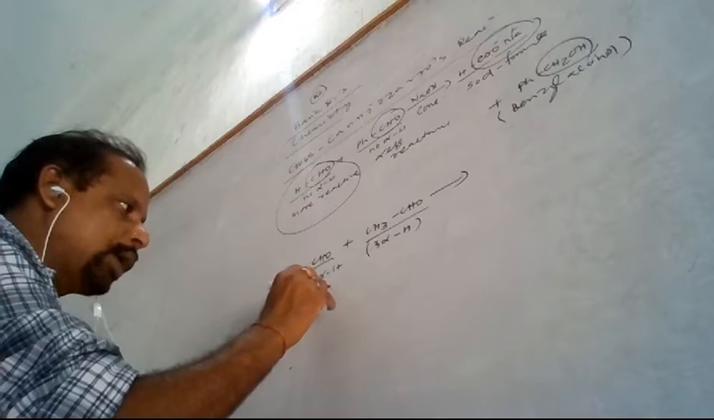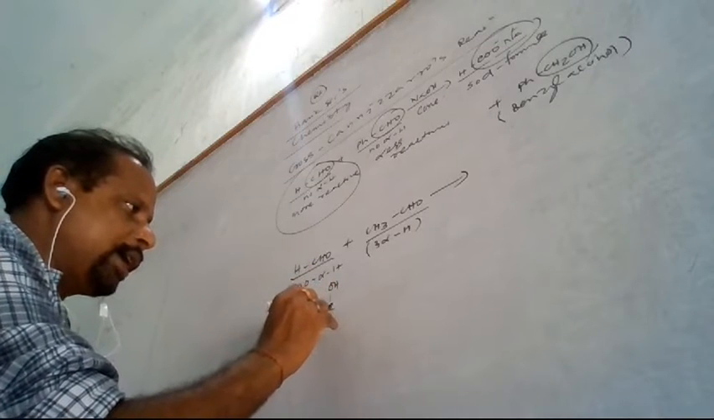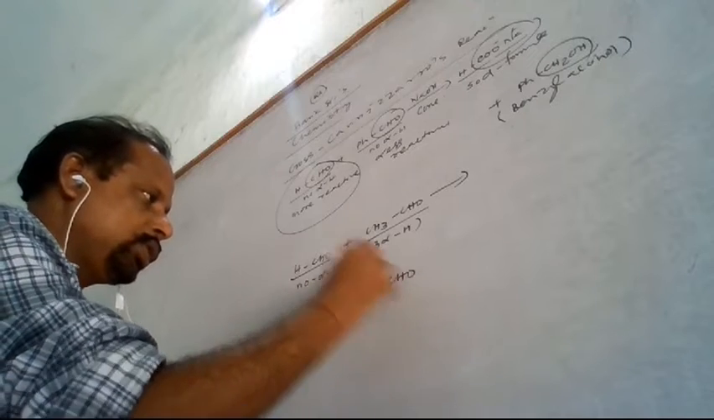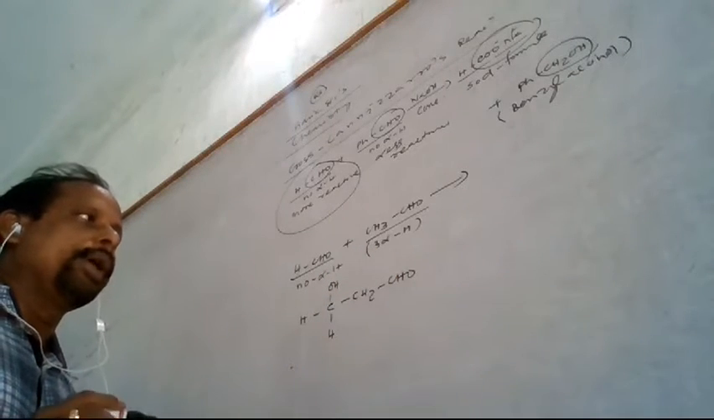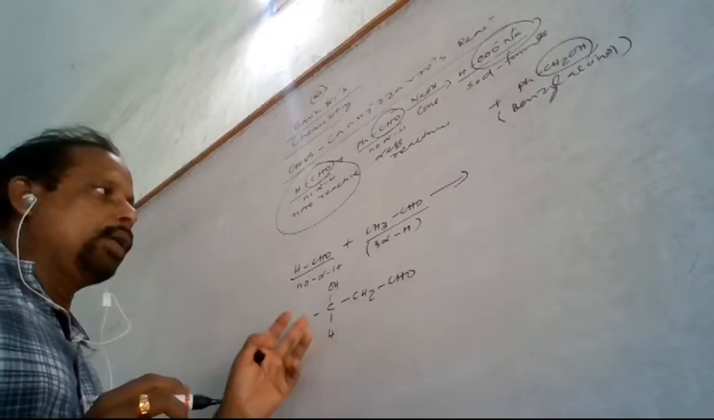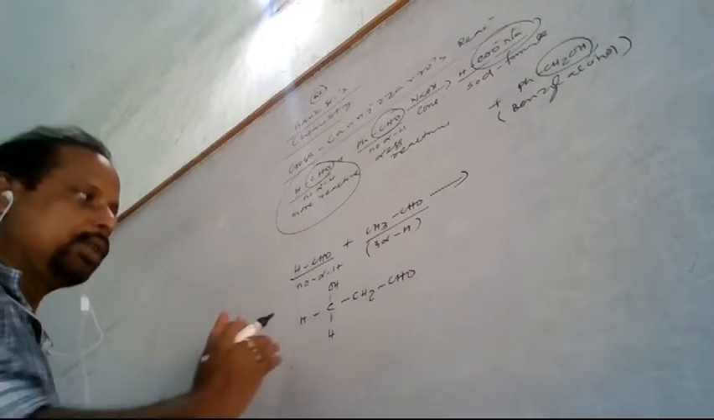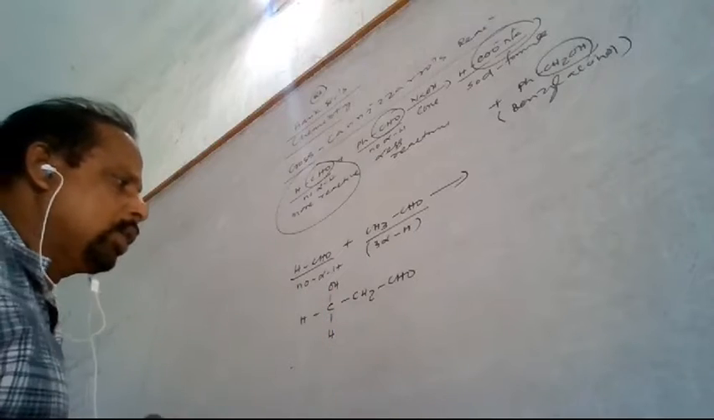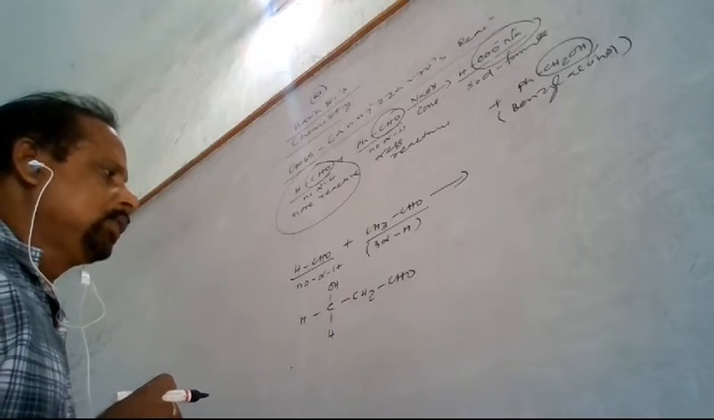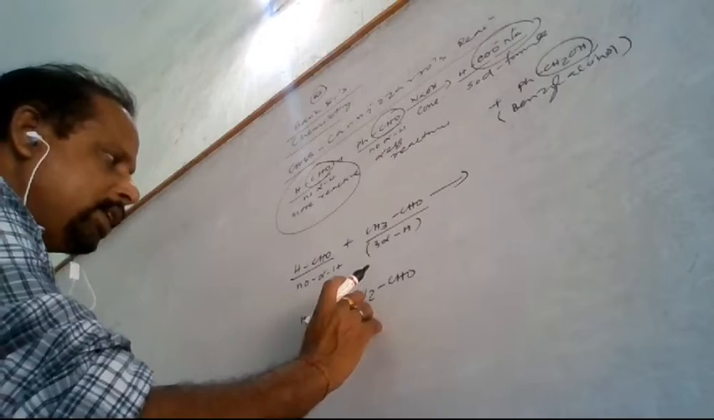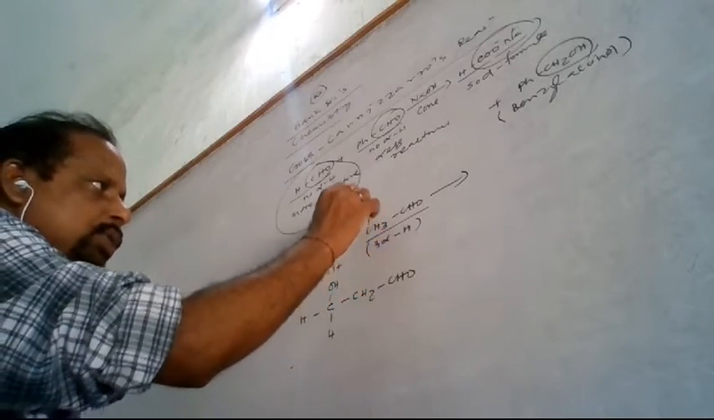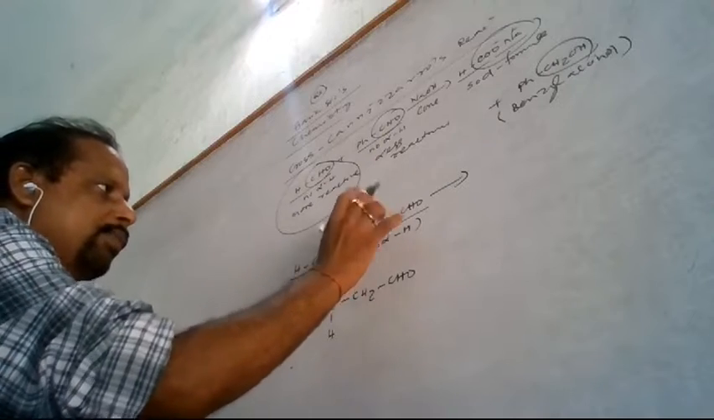aldol. So aldol means it will have OH, H and CH2CHO. It will be converted to CH2CHO. This is the cross aldol condensation type of reaction. Only one alpha hydrogen is used here, because there are 3 alpha hydrogens present.